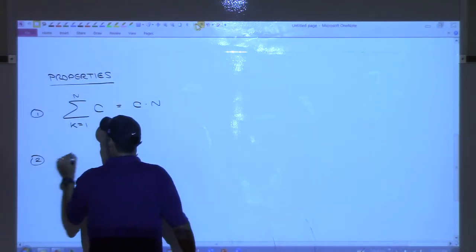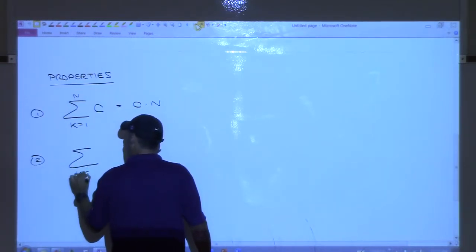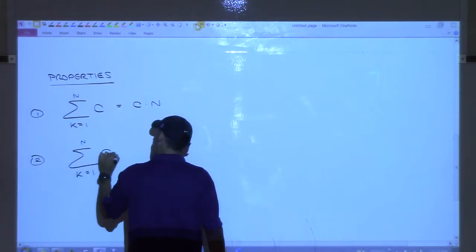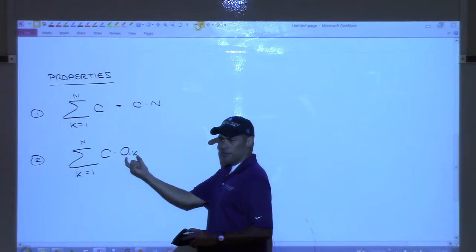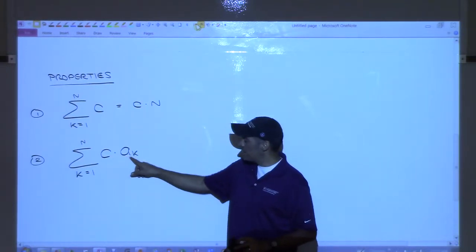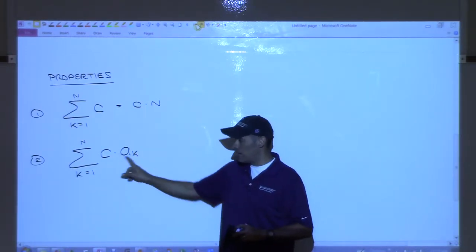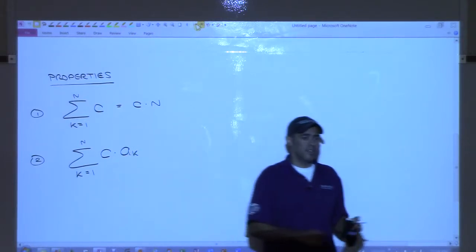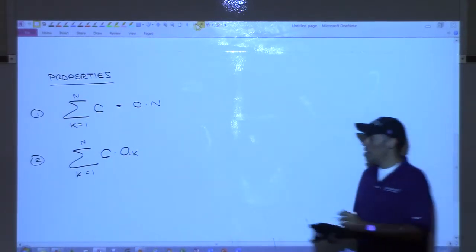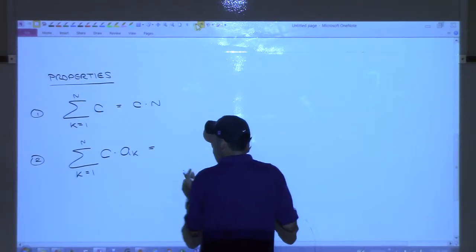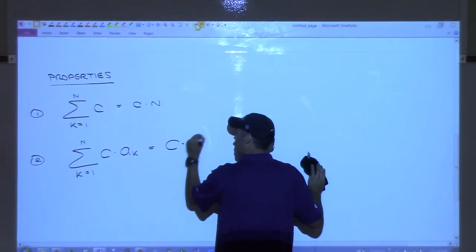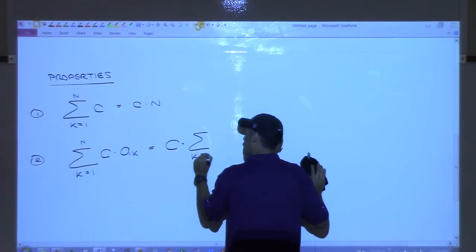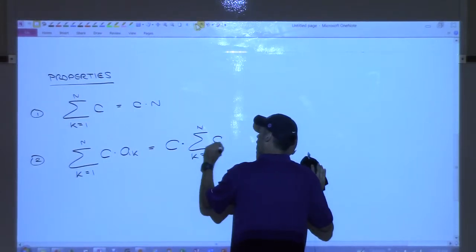Property 2: if you have the sum k equals 1 to n of c times some expression a sub k, this a sub k means that as k changes, this is going to change, but the c in front is going to stay the same each time. Anyone have a guess as to what this property says we can do with that c? Pull it out. This is c times the sum k equals 1 to n of a sub k.